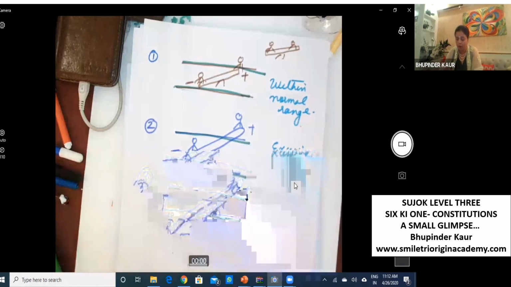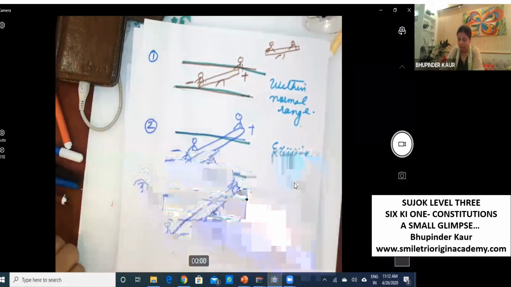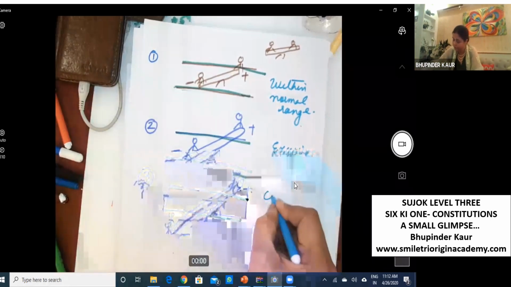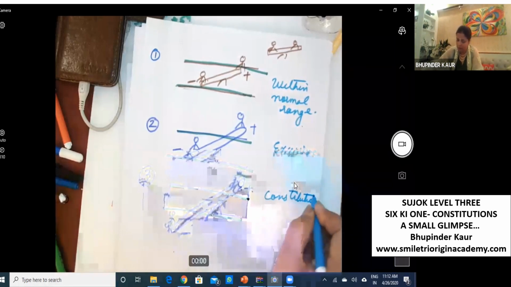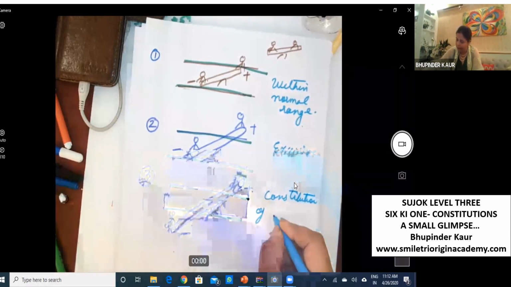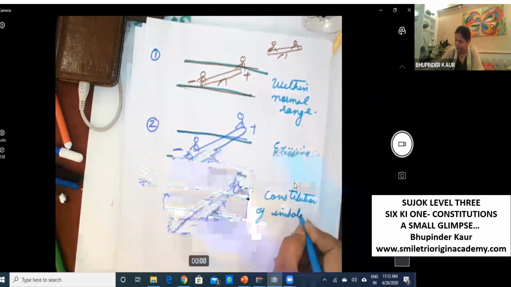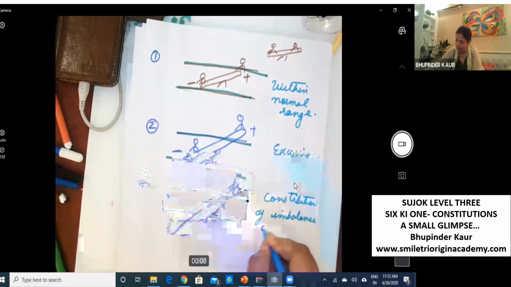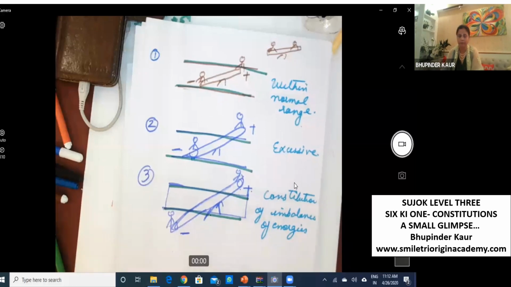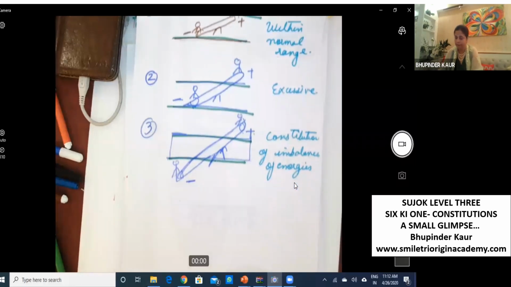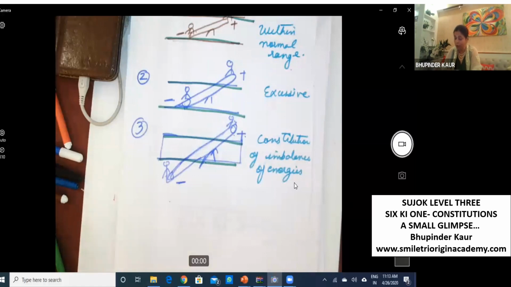This is called constitution of imbalance of energies. Then next, one more case.